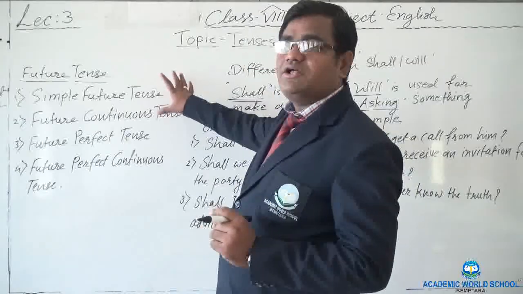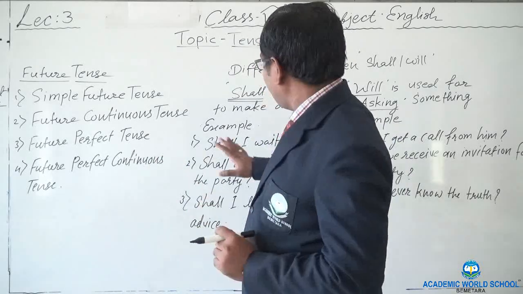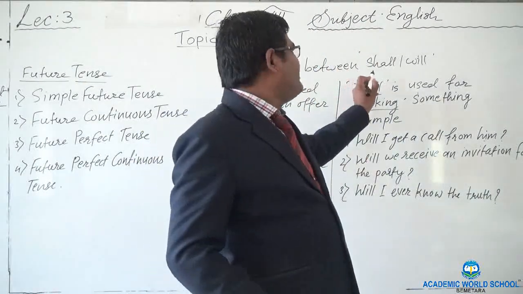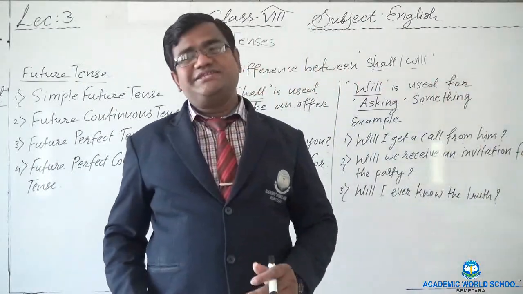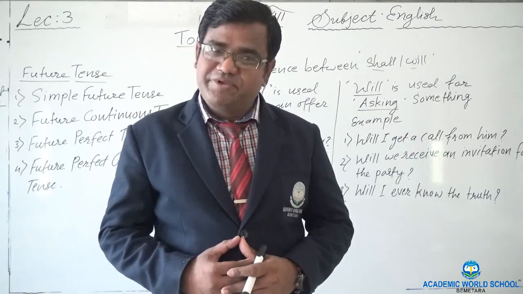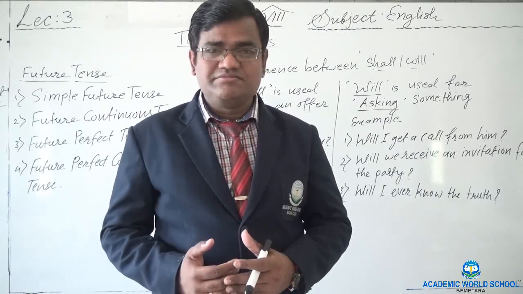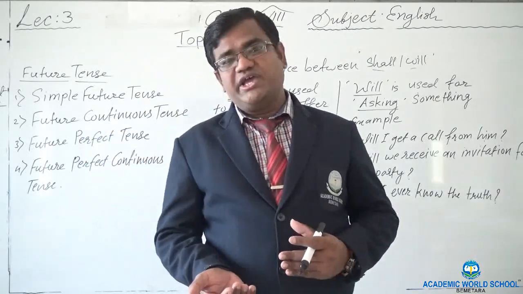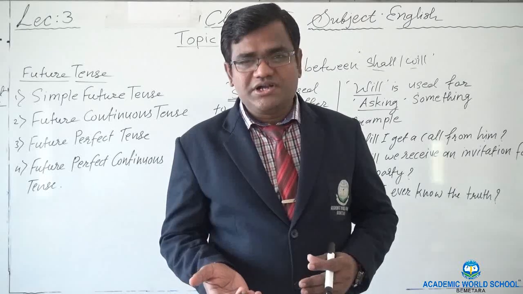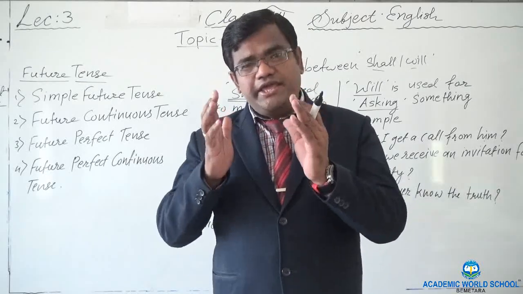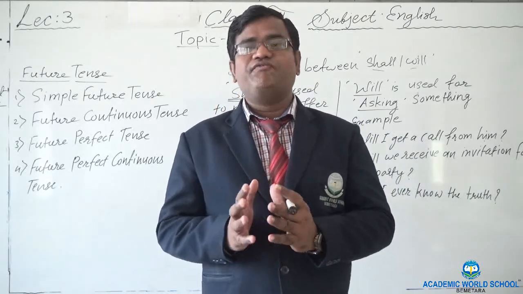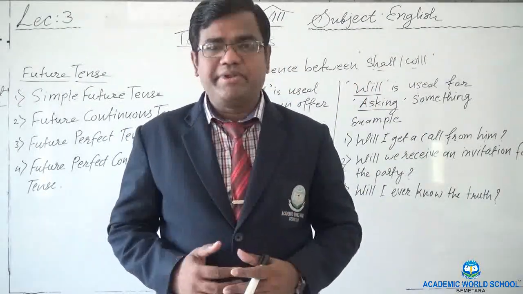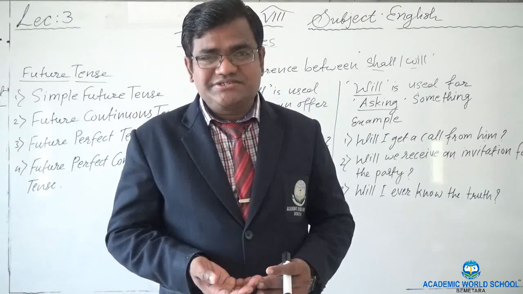Okay. So before we start, let me tell you the difference between shall and will. Because in present tense, we have helping verbs, is, am, are, have, has, etc. In past tense also we have to be, was, were, etc. But is there any sentence where we do not use shall or will, preferably will, to make a future tense?